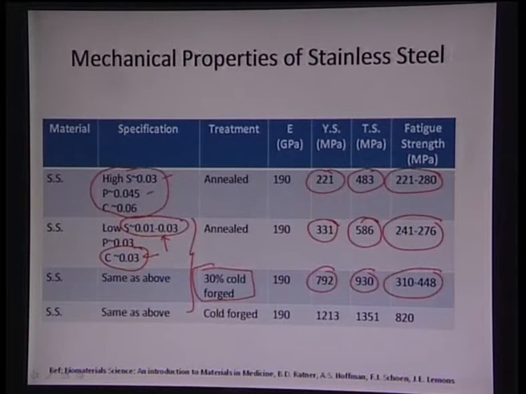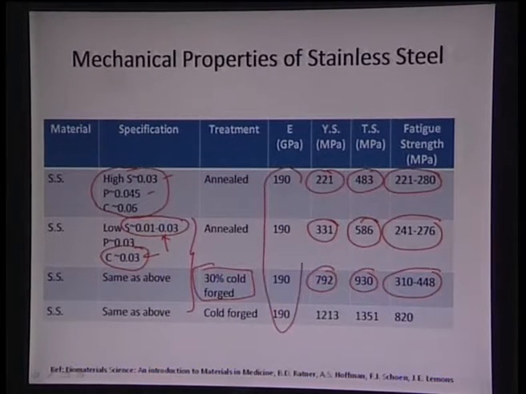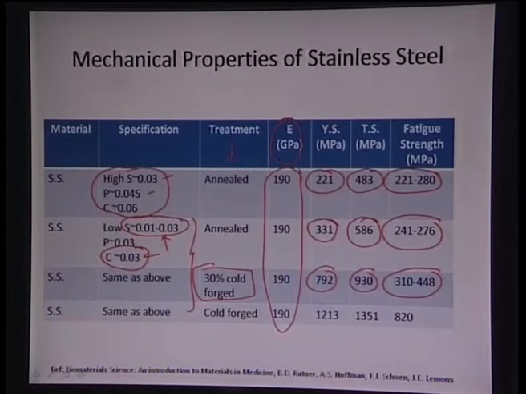One thing to remember is that the E or the Young's modulus remains similar or the same for all of them, because the overall Young's modulus does not depend on the treatment or how the material has been heat treated. It is totally dependent on the overall material property. So, totally how the bonding is really occurring between iron, basically iron, chromium, nickel and all those.